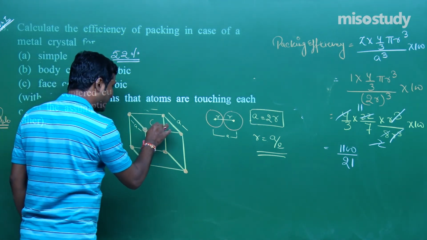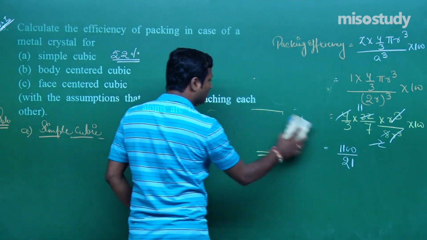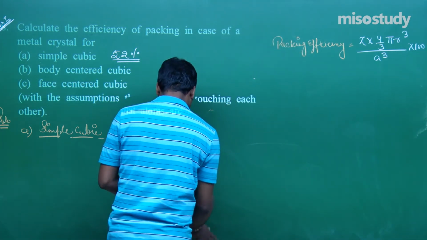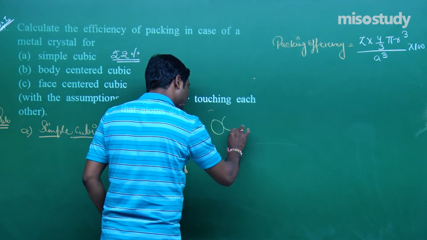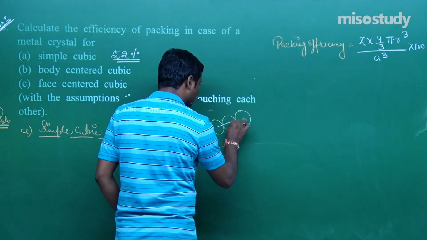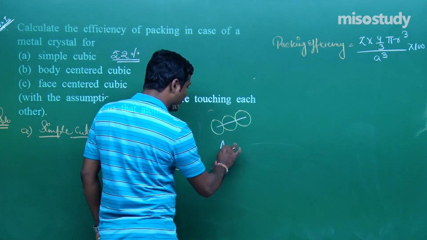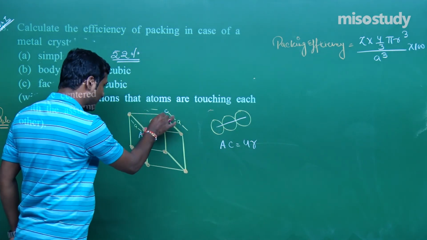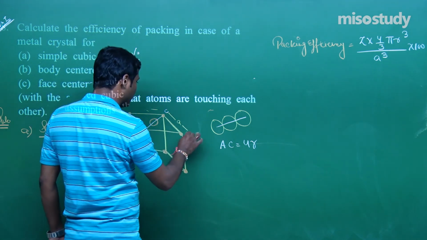Now what is the case of face center? There is a particle here. Yes sir. Now if there is a particle here, what will happen in this case? Do you remember? There is a particle here, and here is a particle. In this case, mark it, that is A and C. We will write here AC is equal to 4R, and if I join them, then this is a right angle triangle. We will write here B.